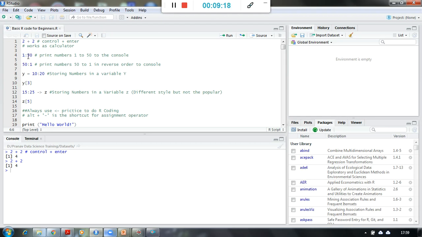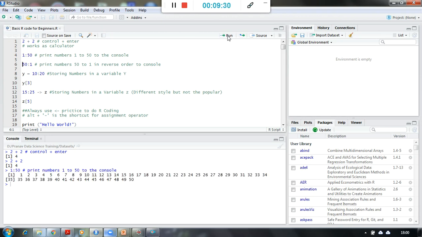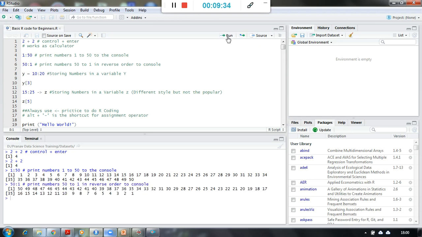Now if I want to execute this line of code where I want to print numbers from 1 to 50, I will say 1:50, which means print 1 to 50 numbers in console. Same thing I can do in a reverse way, that is 50:1. Now what is the difference between this? Of course the sequence is different, but you can see over here